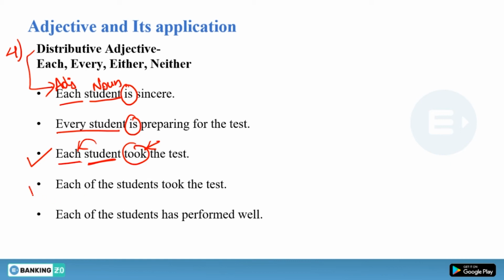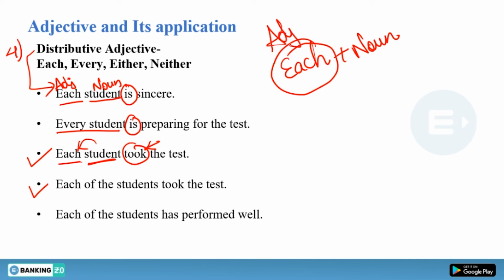Now in this sentence, "each of the students." What happens when you use "each" in this way, "each" and then a noun? Then this is called a distributive adjective, because this thing is functioning as an adjective and this is your noun.